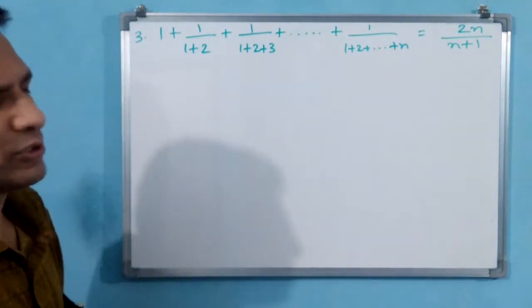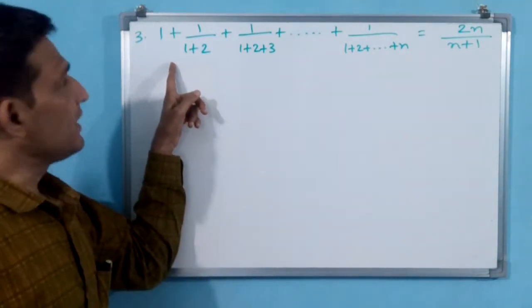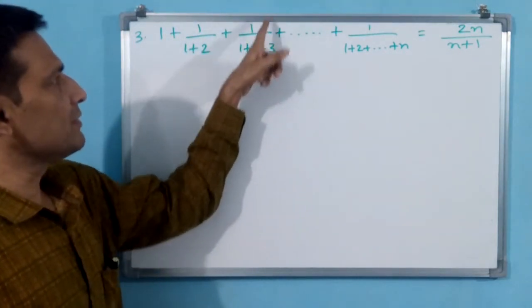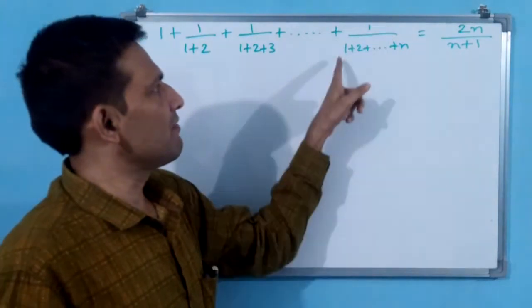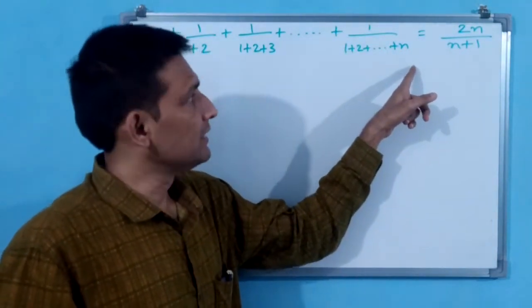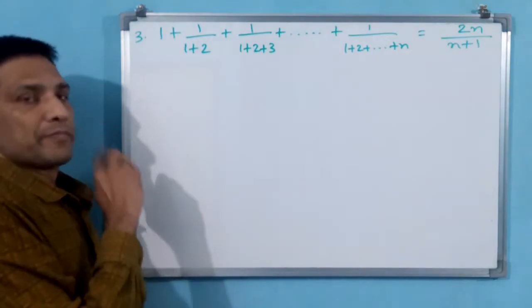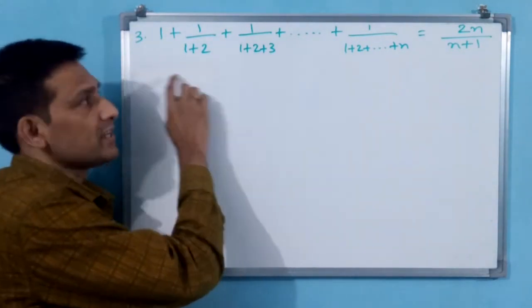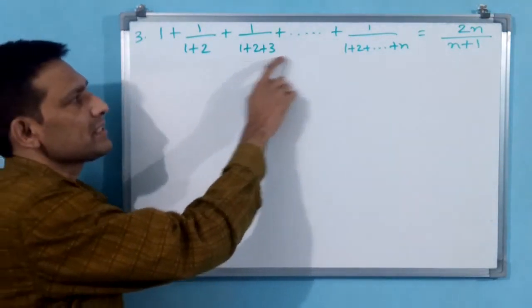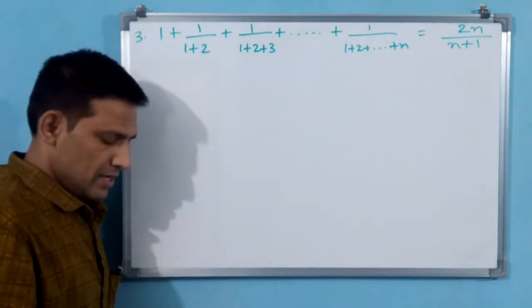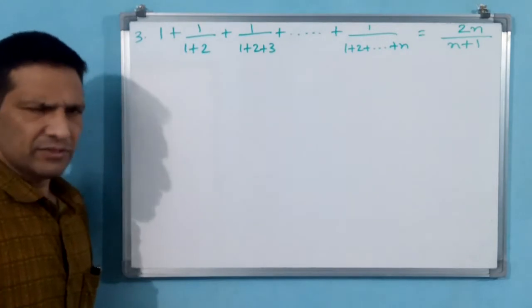First step, n belongs to N. 1 by 1 plus 1 by 1 plus 2 plus 1 by 1 plus 2 plus 3 plus dash dash dash plus 1 by 1 plus 2 plus dash dash dash n is equal to 2n by n plus 1. You see here the denominator is a series. You see 1, 1 plus 2, 1 plus 3, up to n. That means n into n plus 1 by 2 series addition you might be knowing.